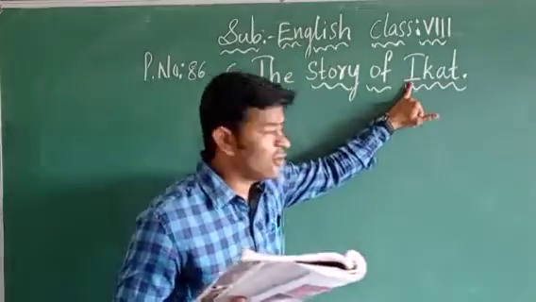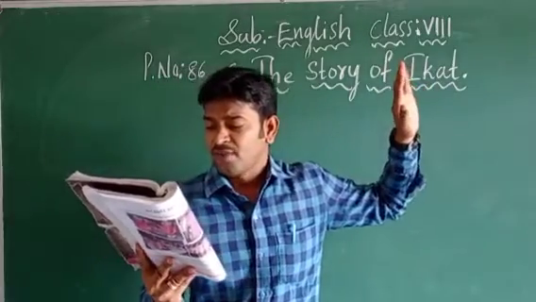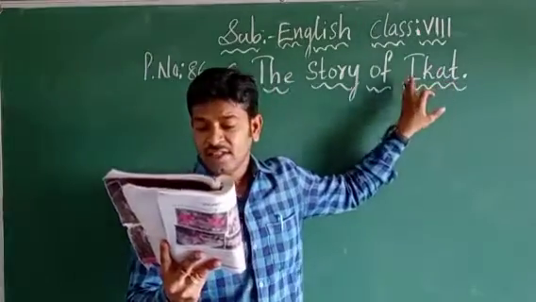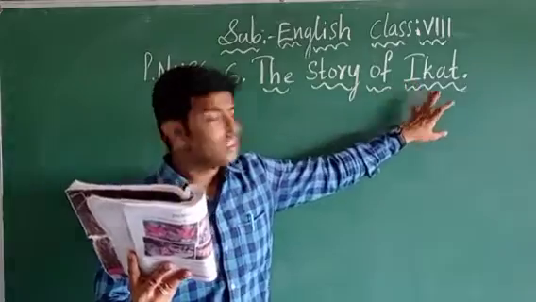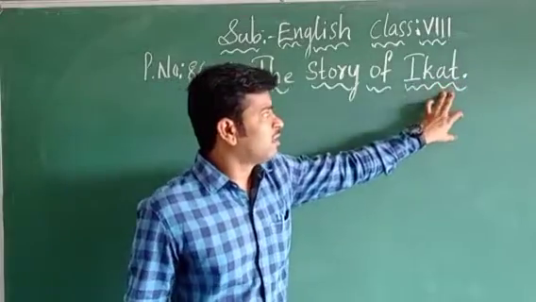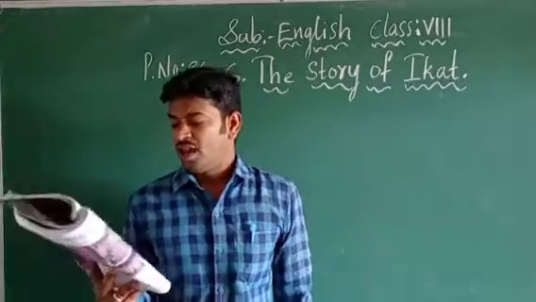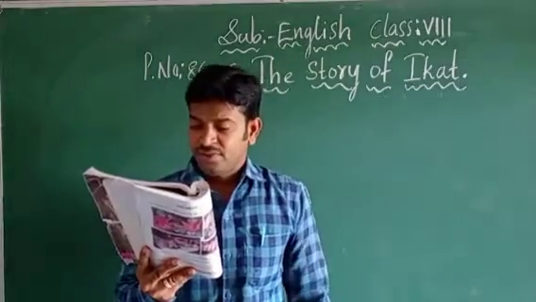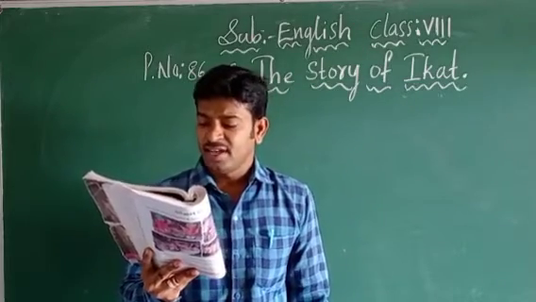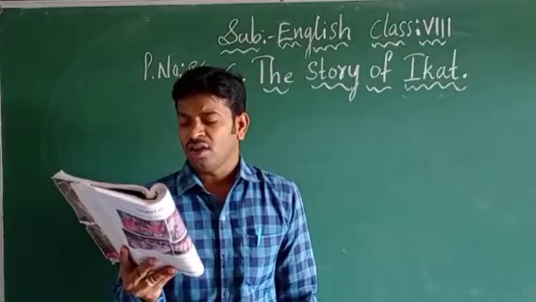Whatever the I is there, the single I is spelled as it, ka as in Kamala, and T as T. So here, first the word I as in it, ka, T. Actually, the pronunciation is what? Ikat. So I as in it, ka as in Kamala, and T as t. Ikat. Ikat is an Indonesian term meaning to bind or knot.